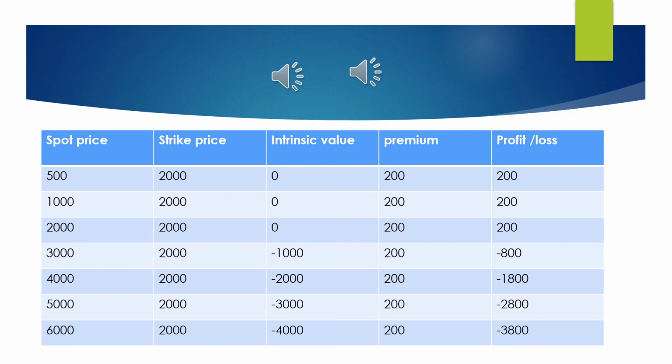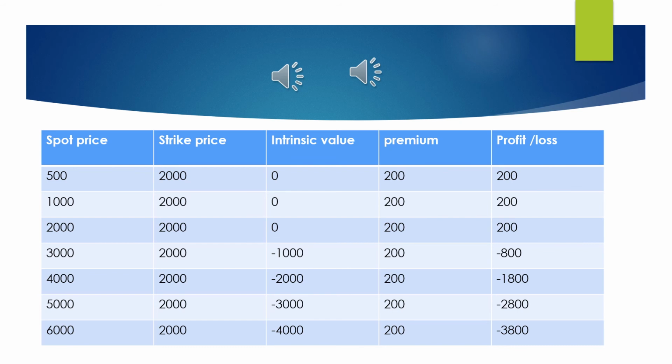Let us understand the payoff table from the point of view of the writer of the option. Over here we will see 5 columns: spot price, strike price, intrinsic value, premium, and profit and loss. So let us understand the first condition where spot price is 500 or the maturity rate. The contract price is 2000 rupees.